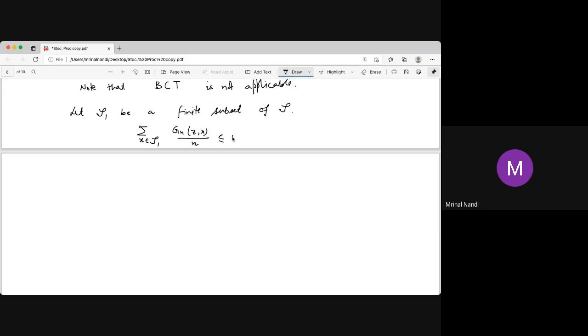So this is less than or equal to 1. If it is the sum over all x, then it is 1. So that implies 1 by mx belongs to that.